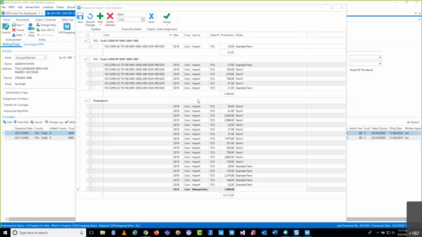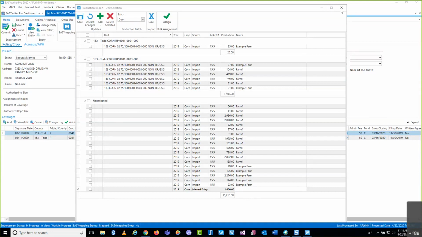Through the commit process. That's where this is going to come into play. So let's just play a real life scenario. Again, I'll play part of both agent and insured. My policyholder, Mr. Flynn here, sent me an email with my Excel spreadsheet with all my production. I then play agent. I come in and I import it in just like we did today. I'm going to pretend that I assigned all of these units correctly so that we don't get any errors, and I'm ready to commit this policy.